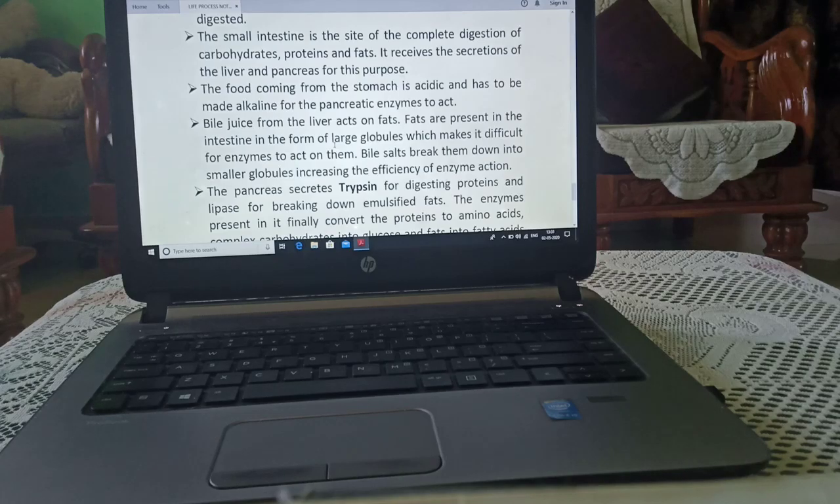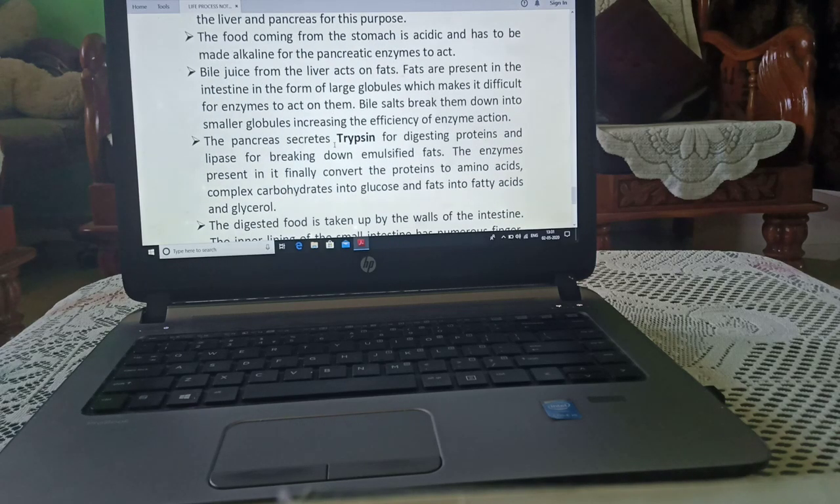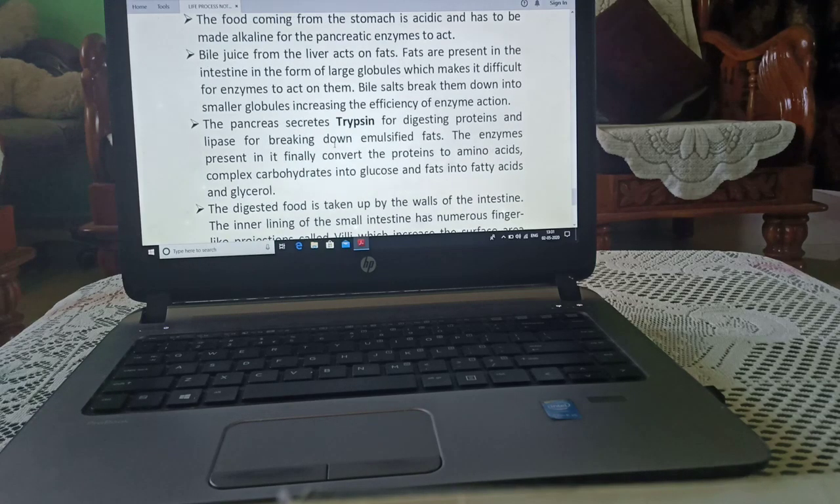The food coming from the stomach is acidic. Now it has to be alkaline. Bile juice from the liver acts on fats. Fats are present in the intestine in the form of large globules which makes it difficult for enzymes to act on them. Bile salt breaks them down into small globules, increasing the efficiency of enzyme action.